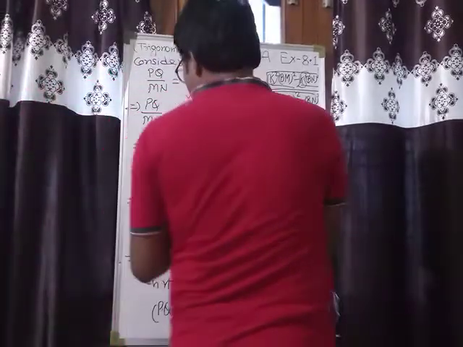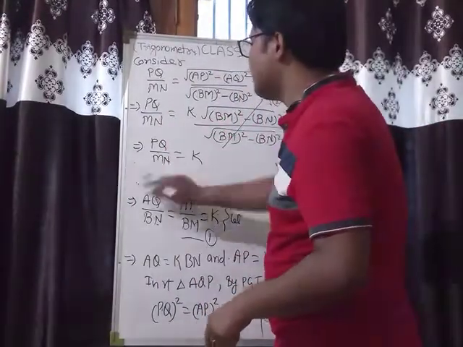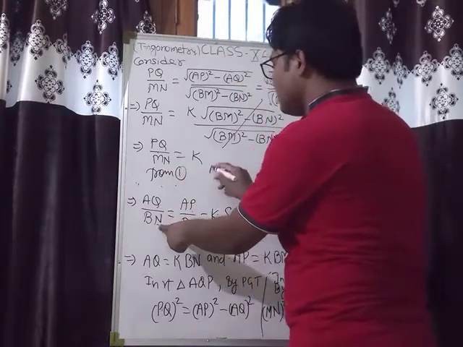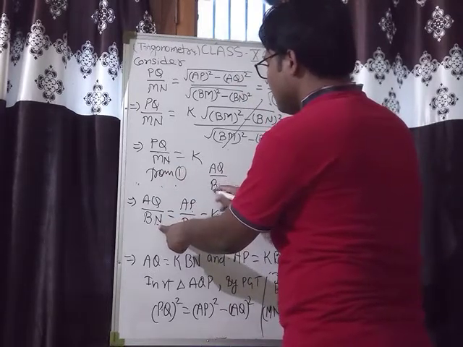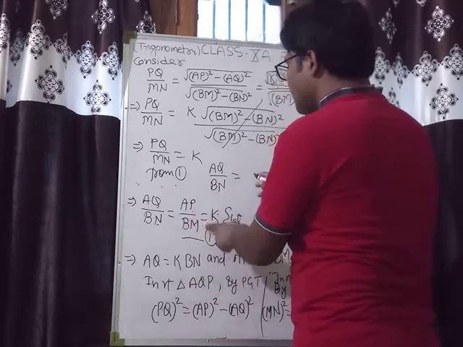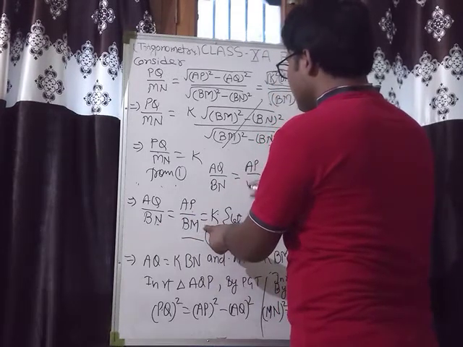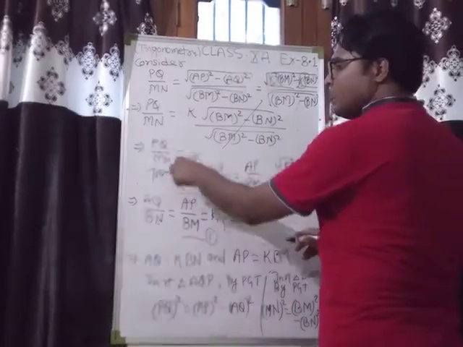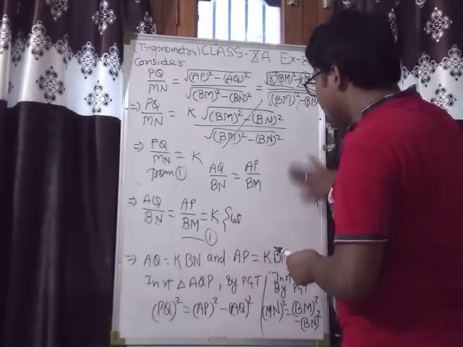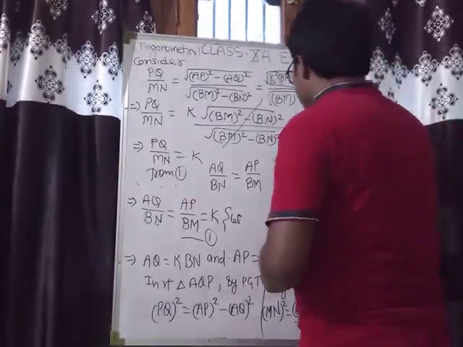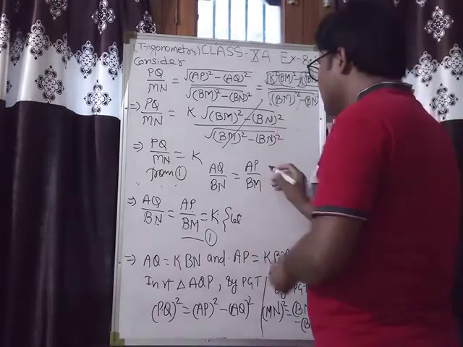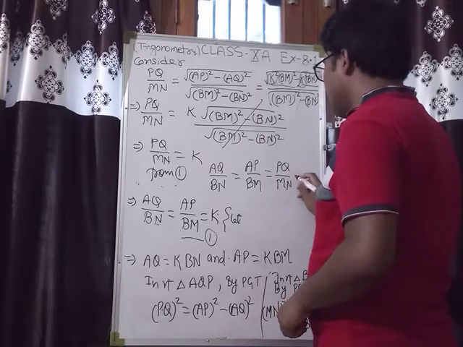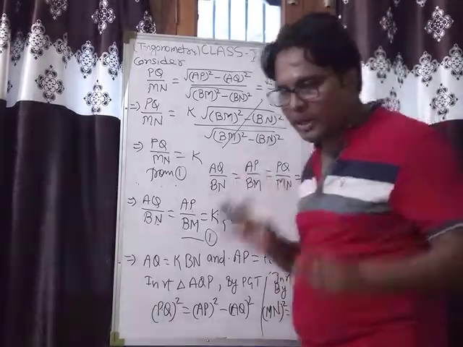So from first, what we have, see this is aq upon bn, aq upon bn is equal to ap upon bm, and that is same as equal to k. And pq upon mn is also k. So what we have is pq upon mn and r are equal to k. तो हमने यहाँ क्या प्रूफ कर दिया?